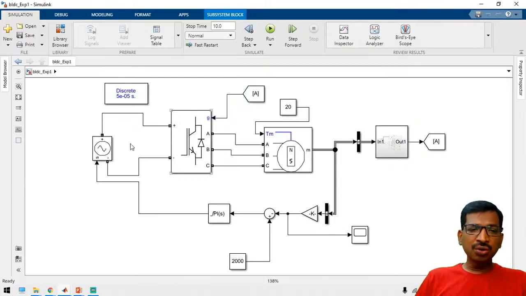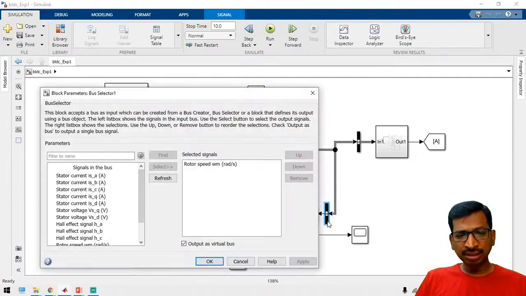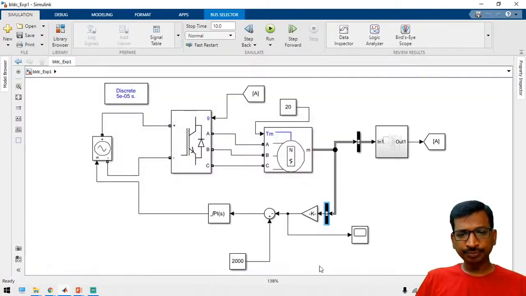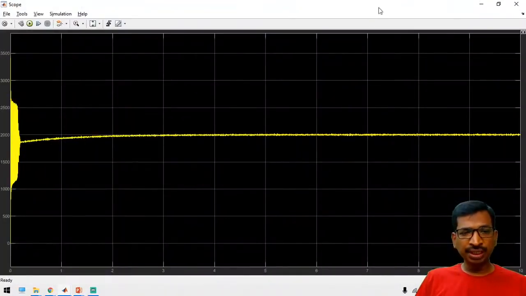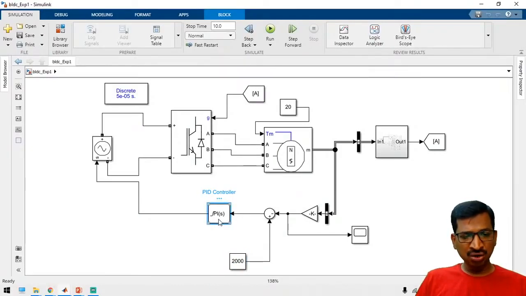Now we are going to control the inverter input voltage. Instead of applying a constant DC bus voltage, here we are applying a controlled voltage. In that case we can vary the motor speed. See here, again, take another bus selector. In this one we are going to measure the rotor speed. This is the rotor speed, and this is the reference speed, and then we are taking the actual speed. We compare these, and this is the simple PI controller.